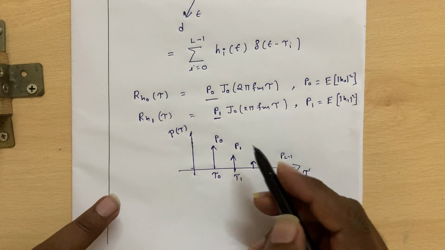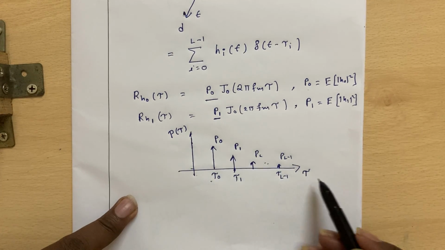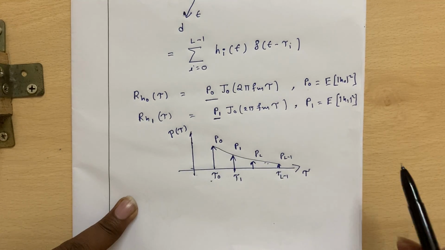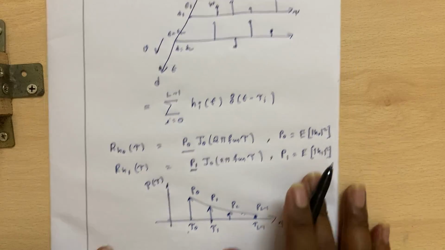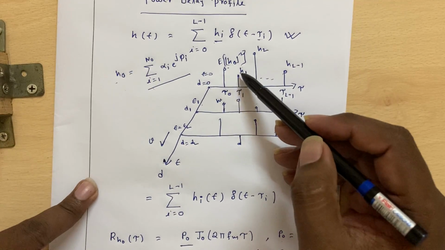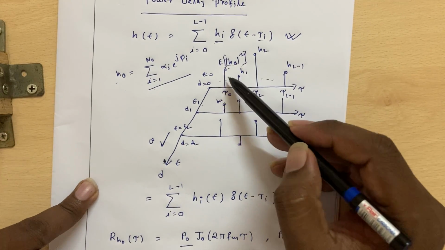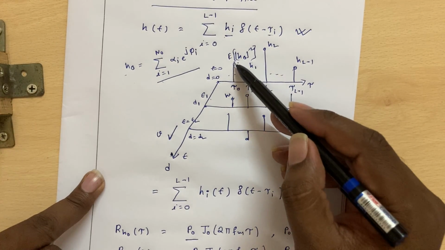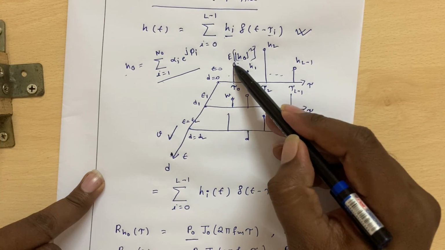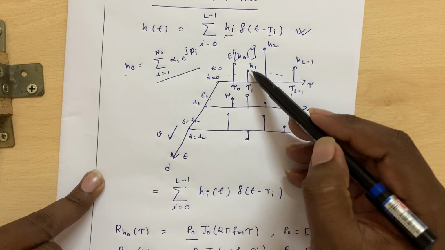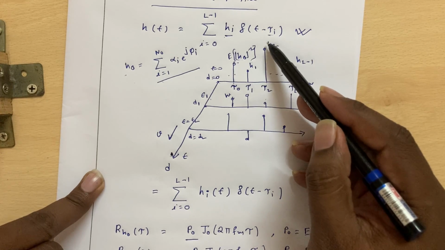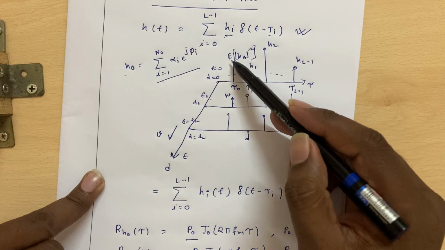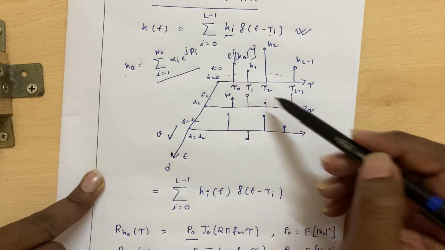And if you observe that we have plotted the average power versus delay, the average power is actually decreasing as delay is increasing. Maybe the instantaneous value may not follow this decreasing function, because here at tau naught there may be constructive addition, at tau 1 there may be destructive addition, again at tau 2 there may be constructive addition, like that. But when you talk about powers, the average power will definitely follow this decreasing function.